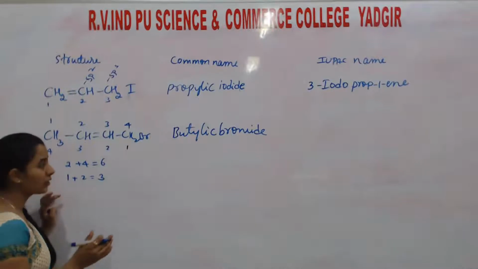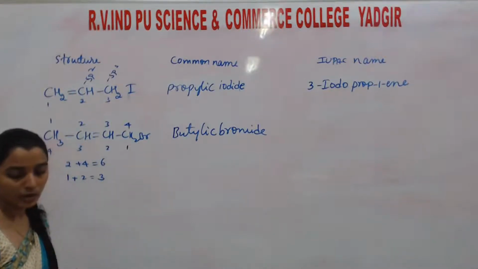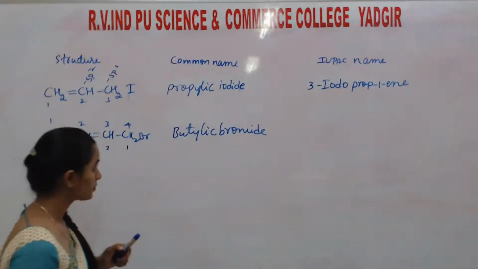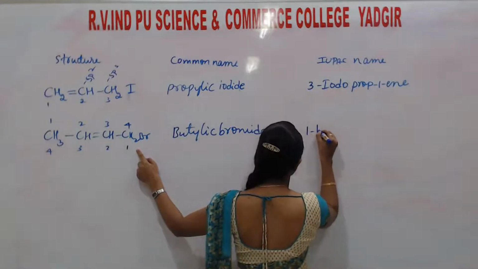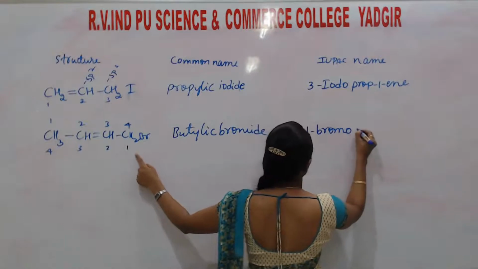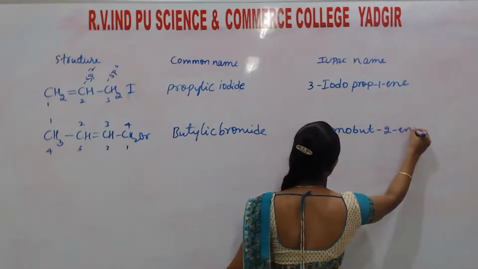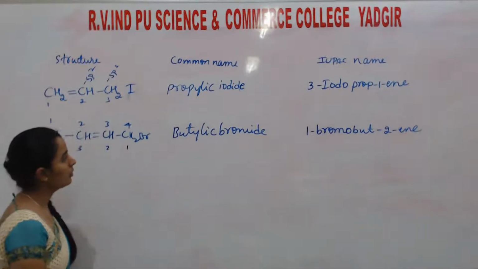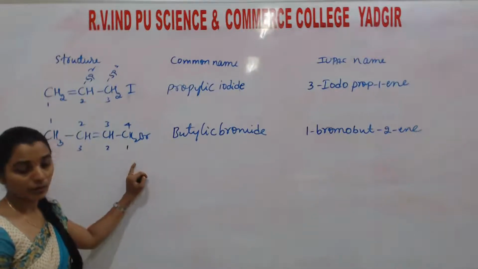So which one is the correct order? Right to left is the correct order of numbering the compound. Okay, so then what happens here? It forms 1-bromobut-2-ene. Okay, 1-bromobut-2-ene. This is the name of the compound.